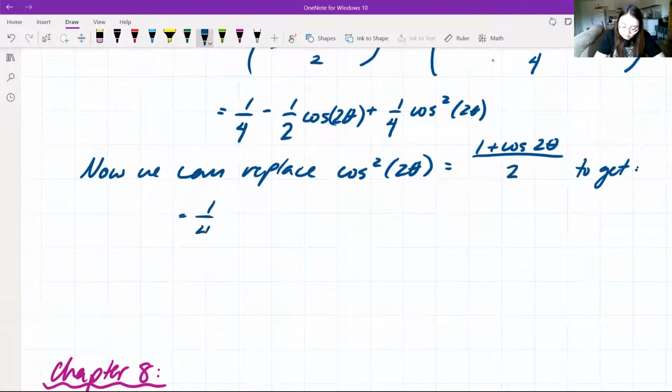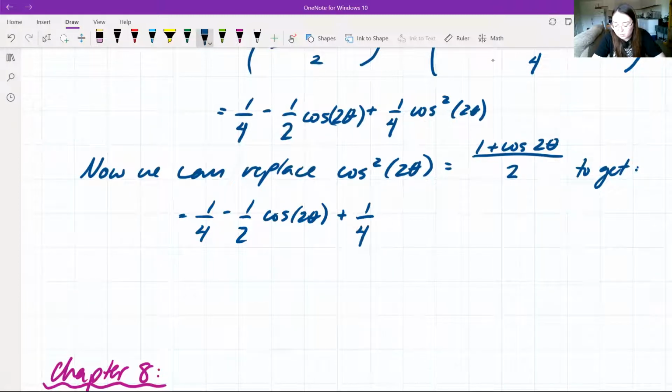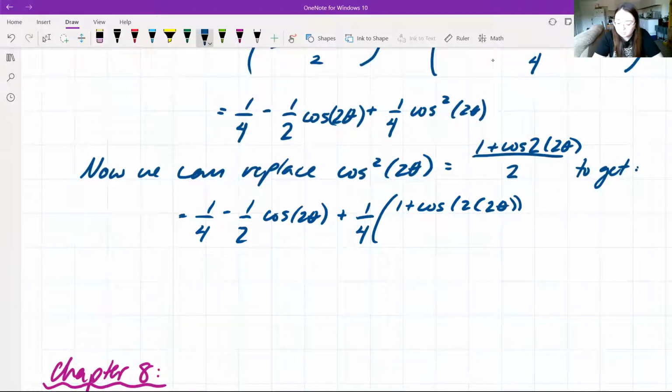So we still have 1/4 minus 1/2 cosine of 2 theta plus, and now we have 1/4 times 1 plus cosine of 2 times, and remember, we're not just dealing with theta, we have 2 theta. So it's really going to be 2 times 2 theta, divided by 2.